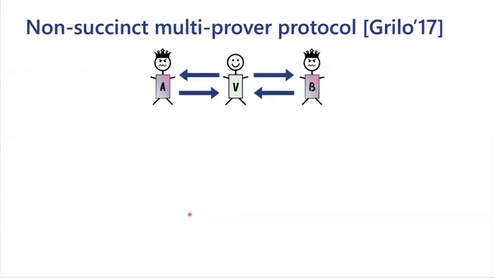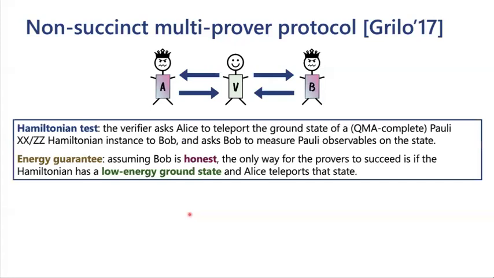And it works by two tests. The first test I'll call a Hamiltonian test. And for this, one fact that you need to know is that a QMA complete problem is the following. I give you a classical description of a local Hamiltonian, so just some Hermitian matrix that has a particular structure to it. And I ask you to determine the lowest eigenvalue. This is called the ground state energy of this Hamiltonian. This is QMA complete, and this is the problem that we will want to verify.